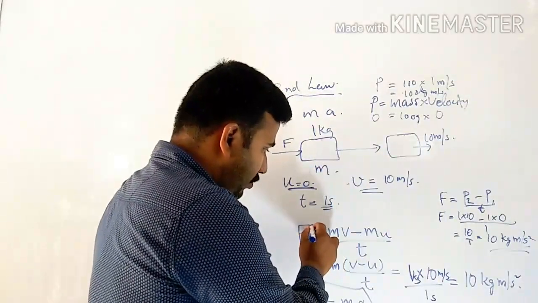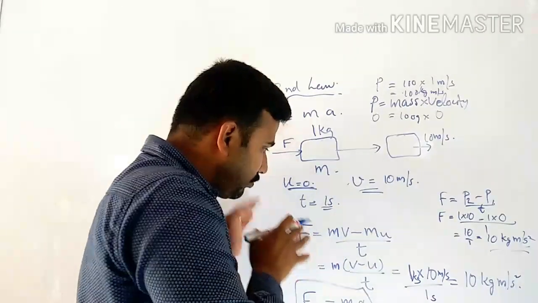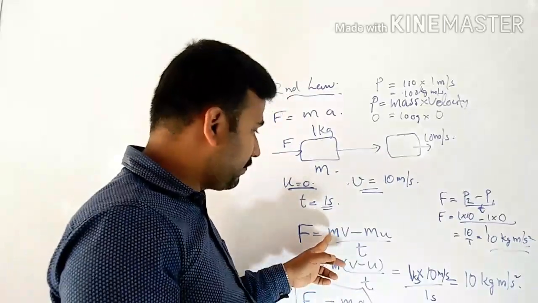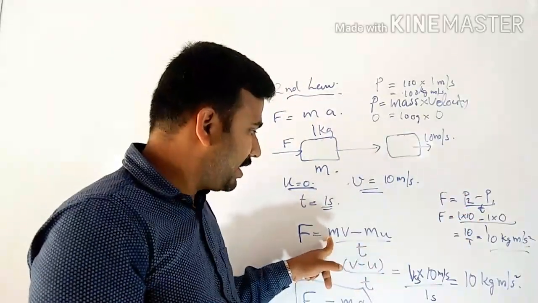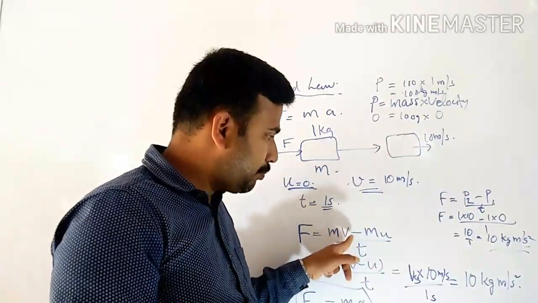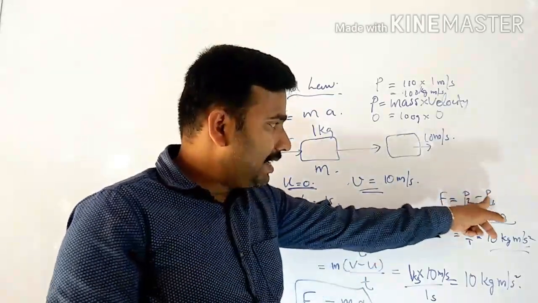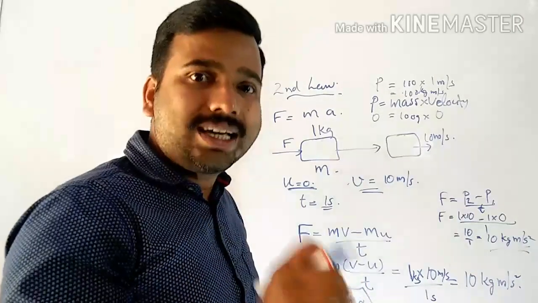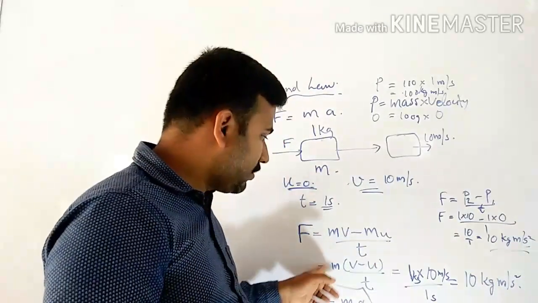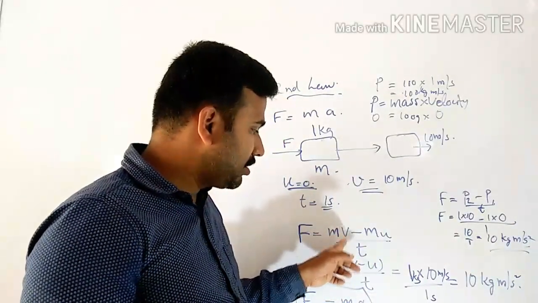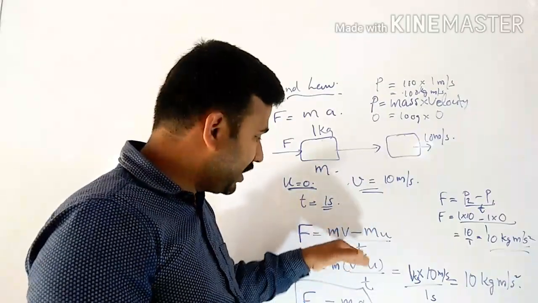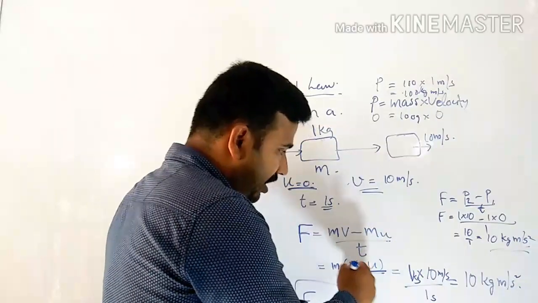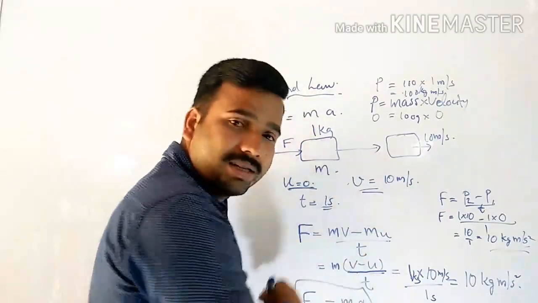So force acting on an object is the rate of change of momentum. What is the final momentum? We can write mv, minus the initial momentum, mu, because u is the initial velocity. This will be equal to mass into this. Mass is common, so we can take it outside as a constant. So we are writing v minus u upon t.